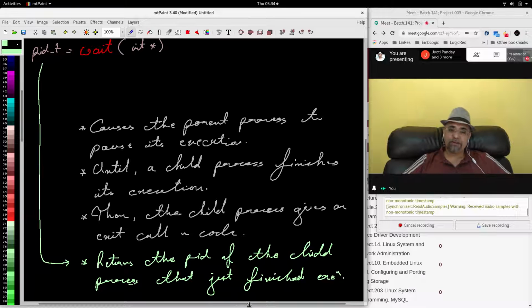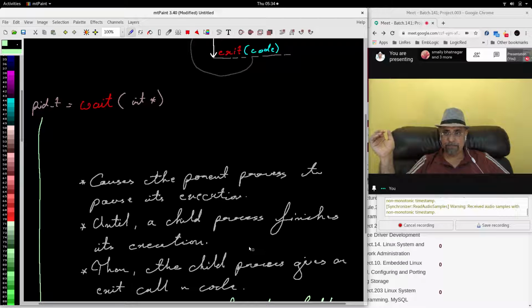Okay, it will return the PID of the child process just finished execution whose exit code is about to be captured. Okay, and this is used to capture the exit code.